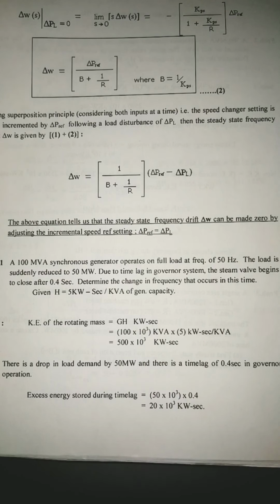Then there is a drop in load demand by 50 megawatt, and there is a time lag of the governor which is 0.4 seconds. So during this interval, the total energy stored is given by 50 into 10 cube multiplied by 0.4. So energy is given by power into time. Power is 50 megawatt, that is the drop in demand, and the time of governor operation, the delay, is 0.4 seconds. So you'll be multiplying power into time. So you get 20 into 10 cube kilowatt second.